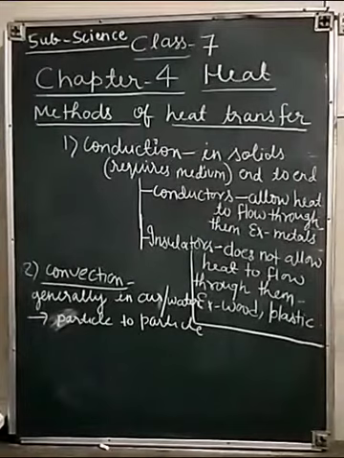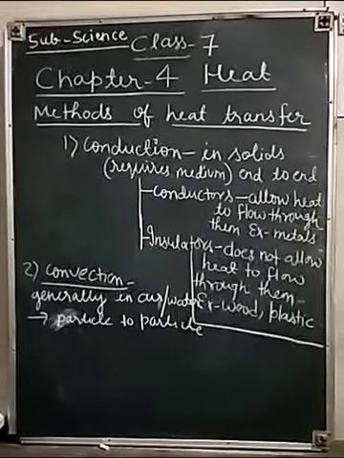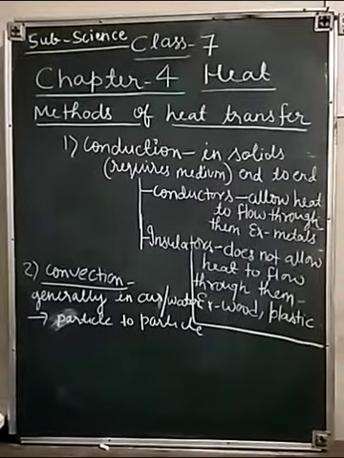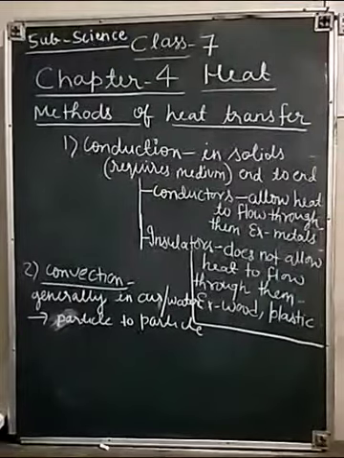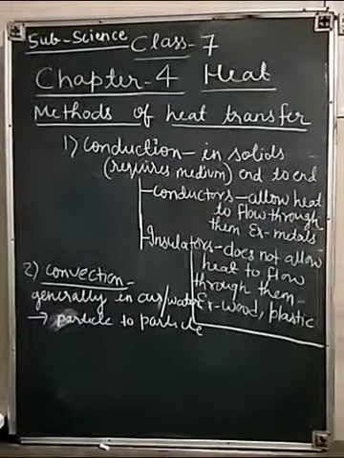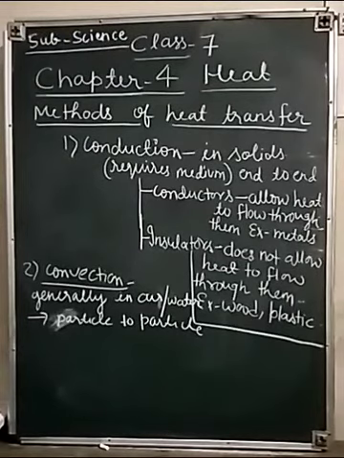In convection, heat is transferred from particle to particle. If one particle gains heat energy, then it transfers it to another. The particles which gain the energy rise up, and those at lower temperature come and take their place, gain the heat energy, and rise up. This process continues till every particle of that substance gains the heat energy.